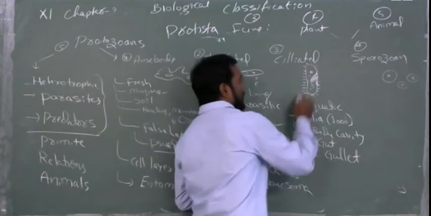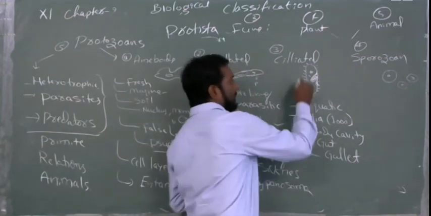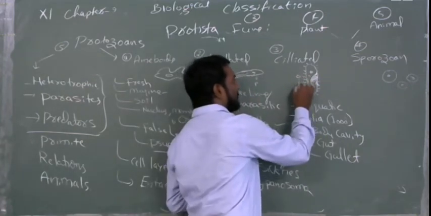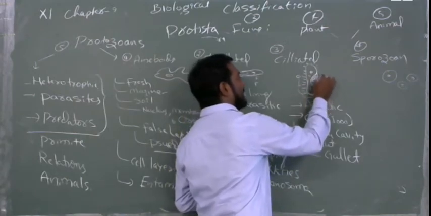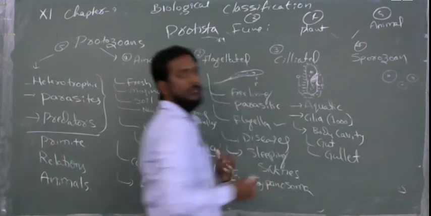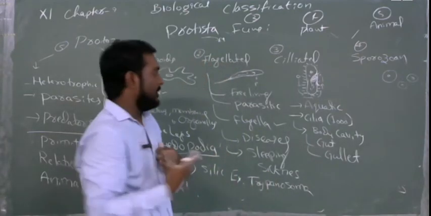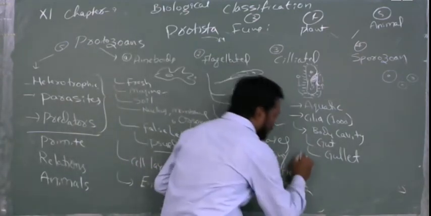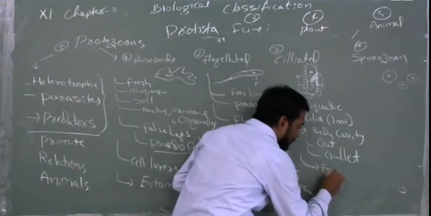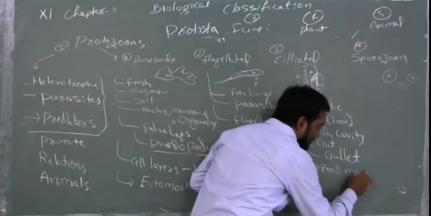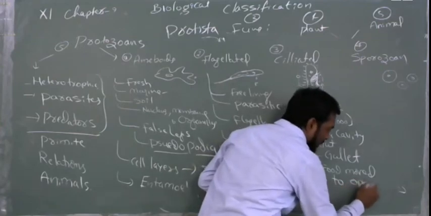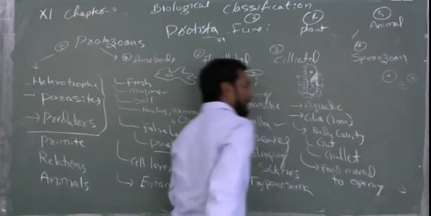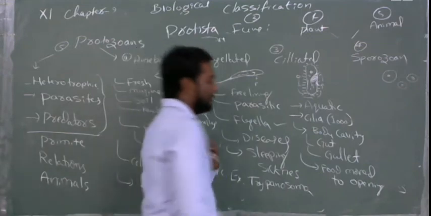Not only that, with the help of water current, the cilia will move the food from one place to another, and direct the food exactly into the opening of the gullet. So, the food will be moved to the opening. Main example for this is the Paramecium.